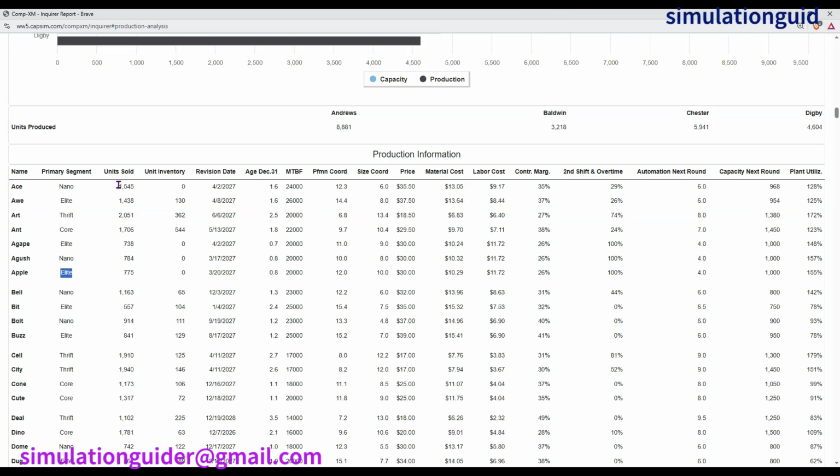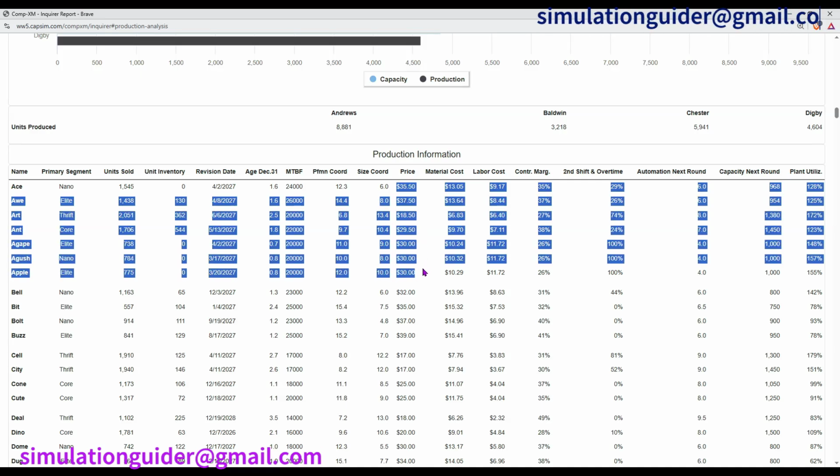This is the number of products that we sold, and you can see that almost all of them we are stocking out. That means that we are maximizing on profits. Here are our prices for the current year.